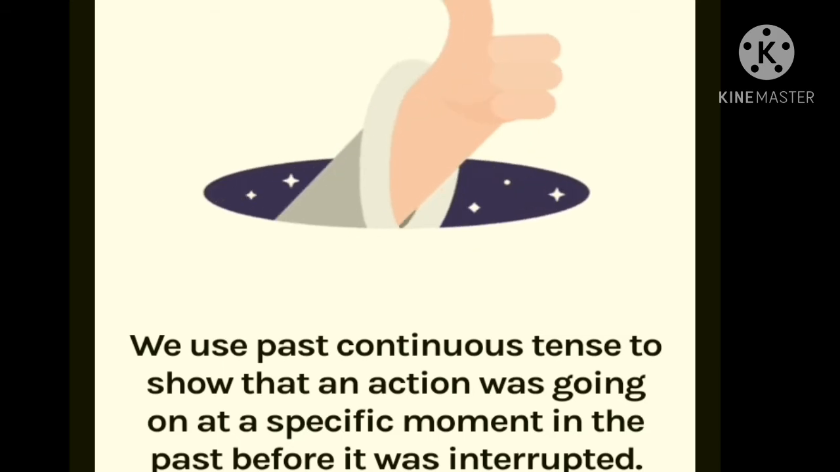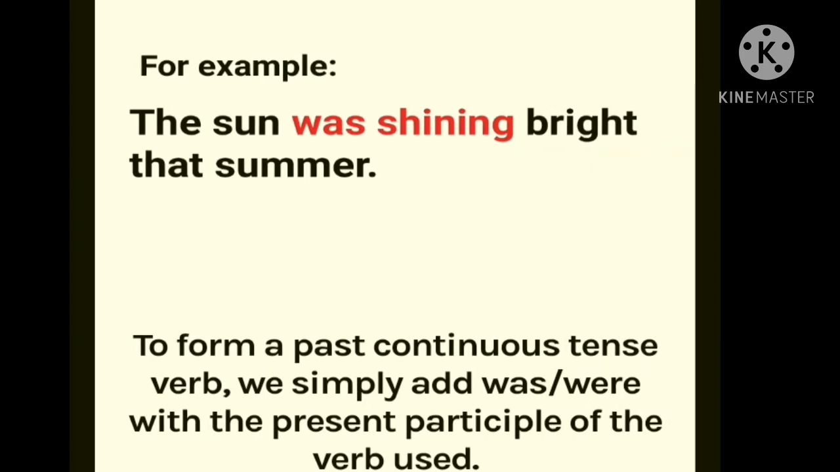When we use past continuous tense, for example, "The sun was shining bright that summer," it means to form the past continuous tense, we simply add was and were with the present participle of the verb used. What is the formula, students? Subject plus was/were plus verb plus ing plus object.